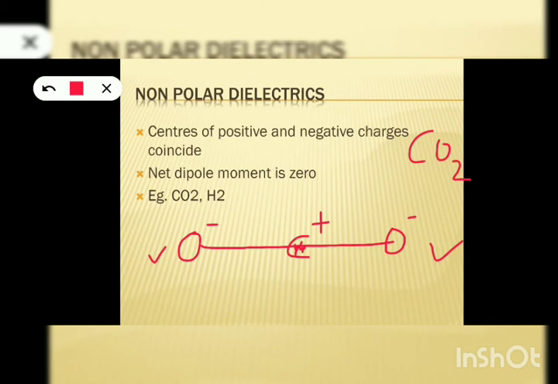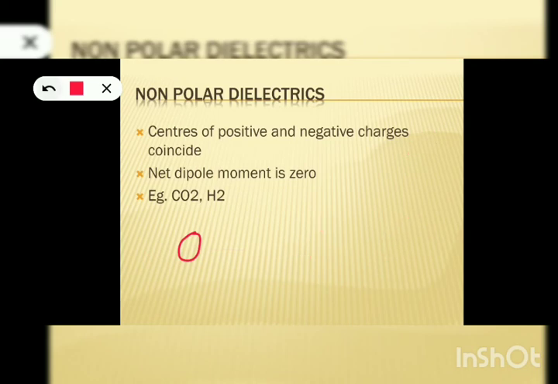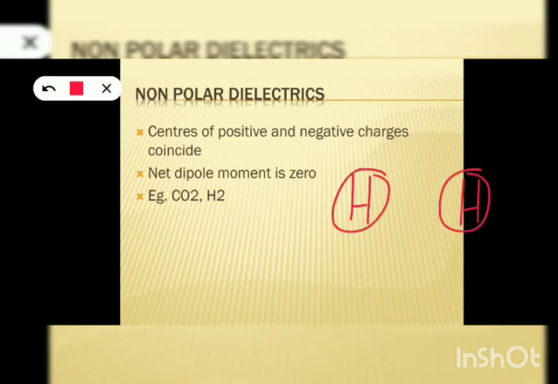Consider the next example, hydrogen gas, or H2. This is the structure. Their common center of positive charge is here.